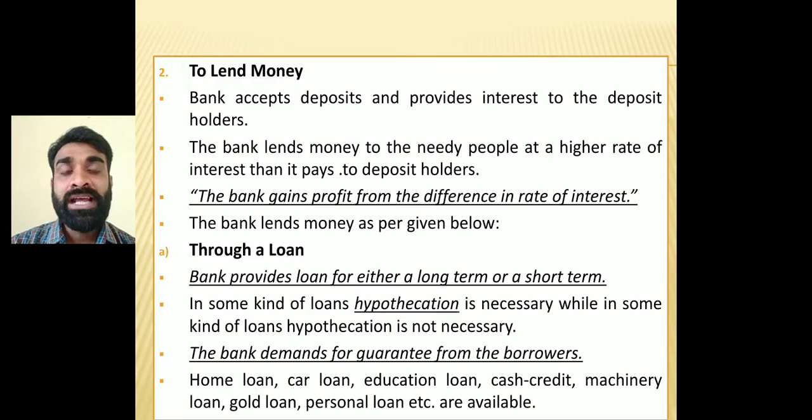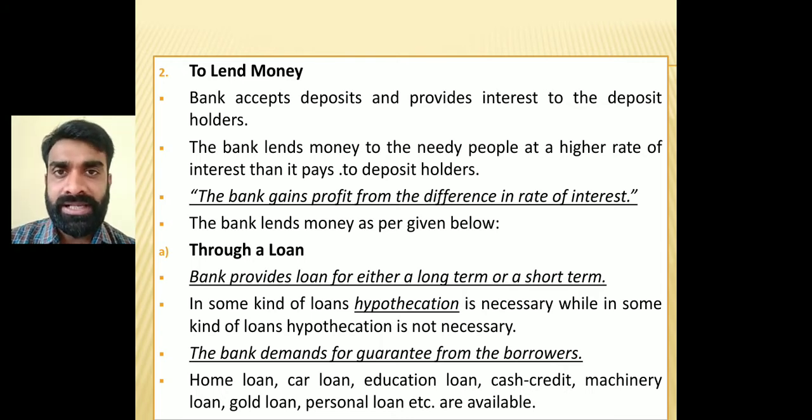Second, to lend money. That is there in the definition, with the purpose of lending. Whatever amount the bank gets by accepting deposits, they give as loans.